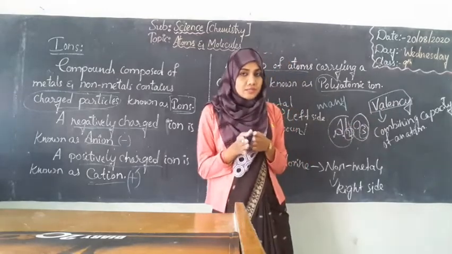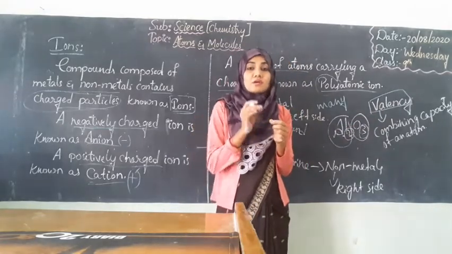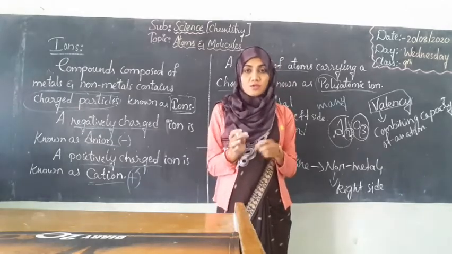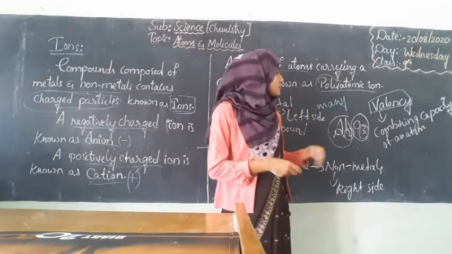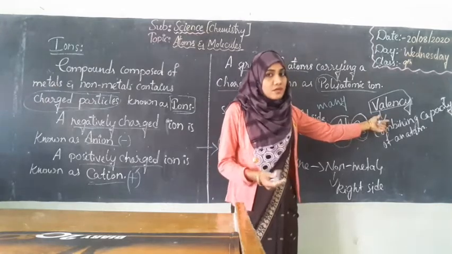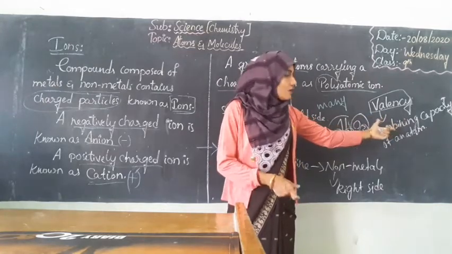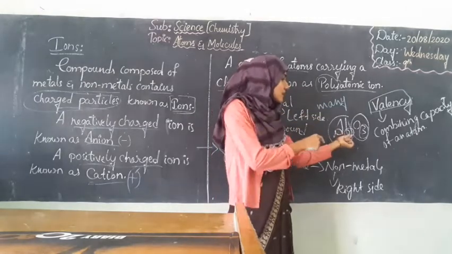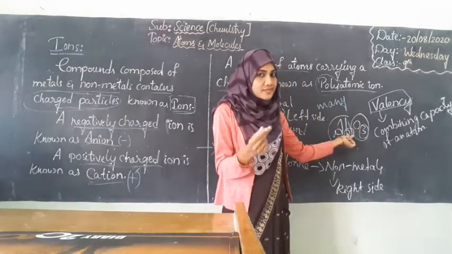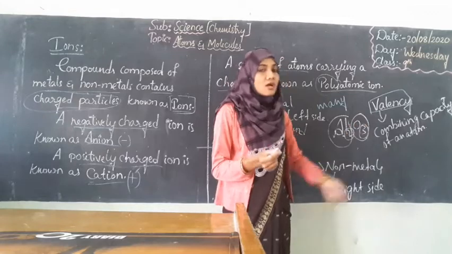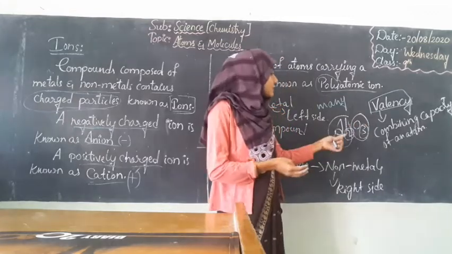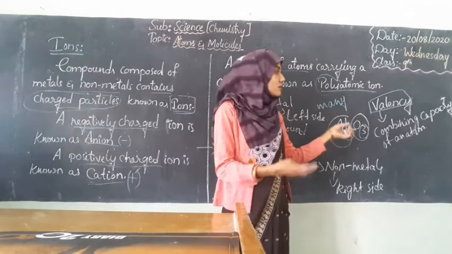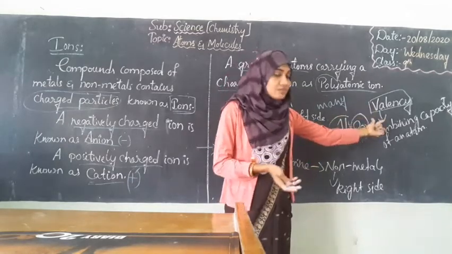Any of the atoms, different atoms possess different combining capacity. Okay, so it depends on their power. Power is nothing but the capacity. So the atoms of aluminium have the capacity to combine with the oxygen. Okay, so furthermore, how will these elements combine and how can we describe the valency?